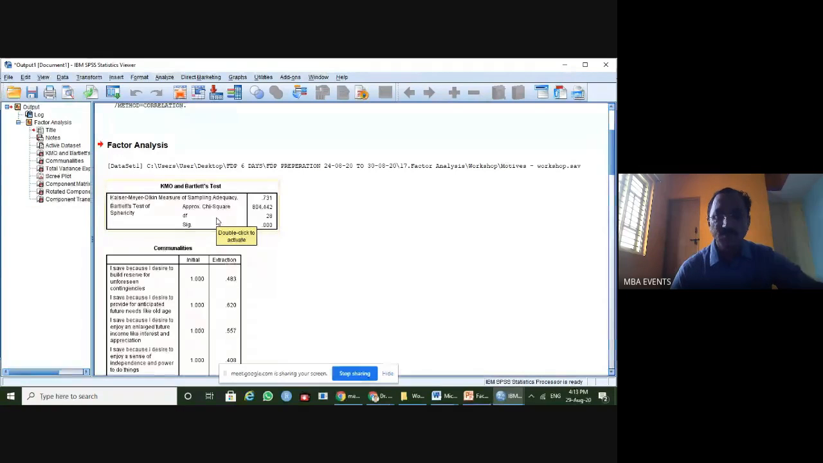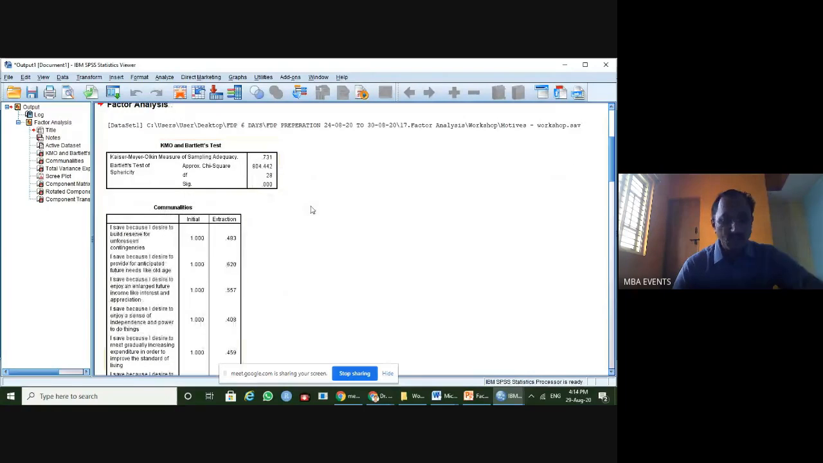One is sampling adequacy with the sample size. Second one is with the correlation matrix, that is with the Bartlett test, where it talks about the significance level. What is the significance level here? That is 0.000. That means less than 0.05. That means it is ready for factor analysis. If it is not significant, then you're unable to go for further factor analysis.